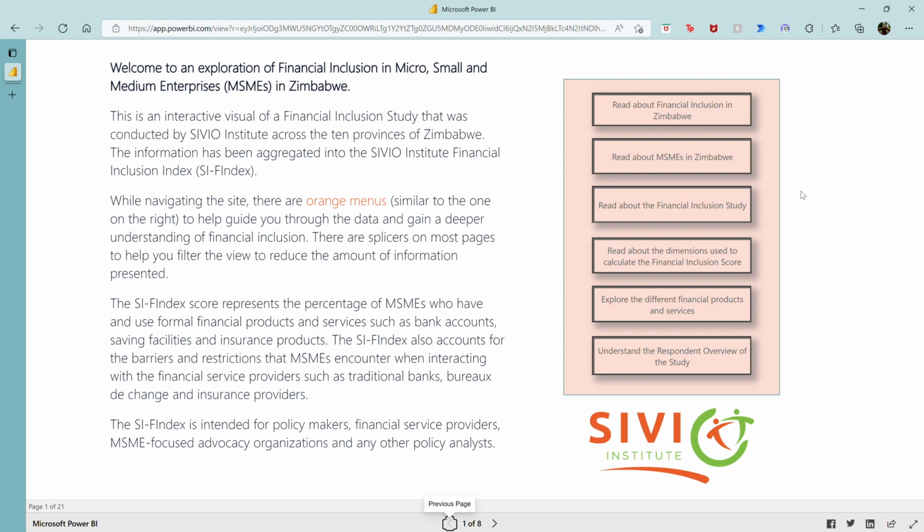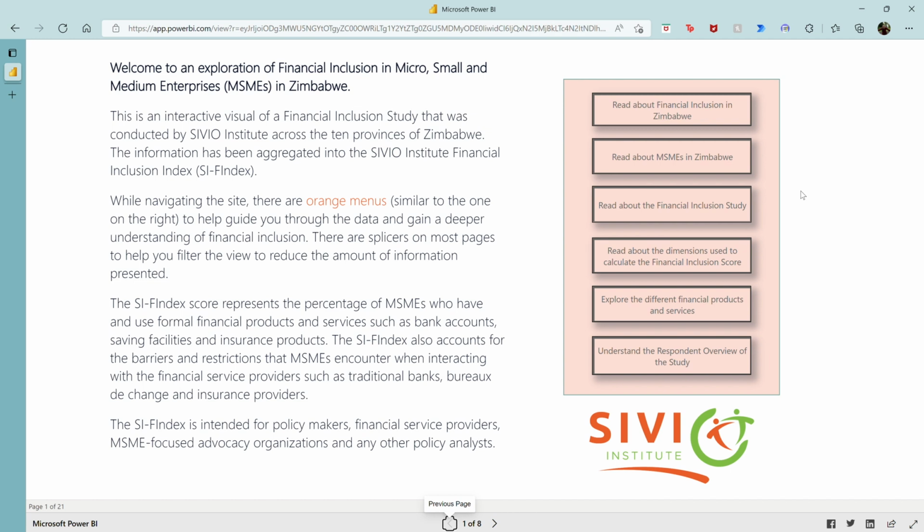So welcome to an exploration of financial inclusion in micro, small and medium enterprises, also known as MSMEs, in Zimbabwe. This is an interactive report using Power BI that takes you through the measure of financial inclusion and then dives deeper into the data that's available to you. This index is intended for policymakers, financial service providers, MSME-focused advocacy organizations, and other policy analysts that might find interest